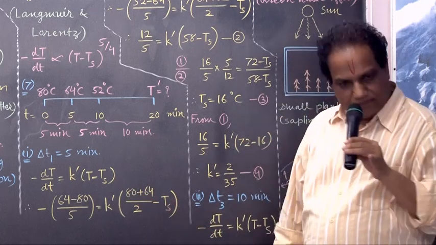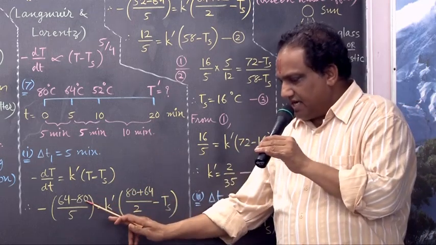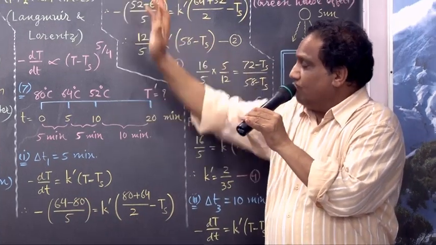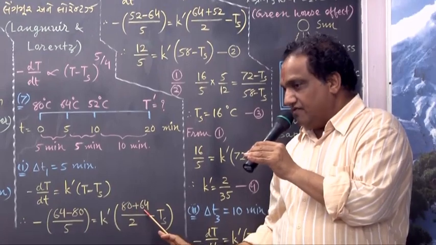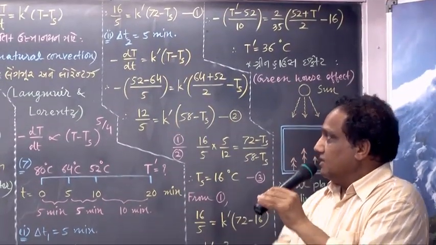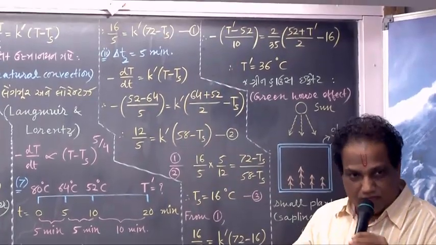Minus is 64 minus 80, minus 16, where minus minus, 16 upon 5. 80 plus 64 is 144 upon 2, 72. Equation number 1.